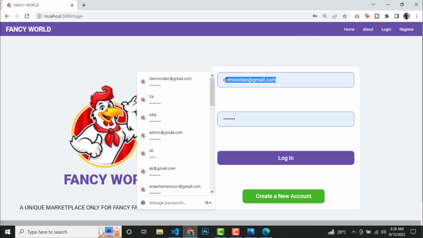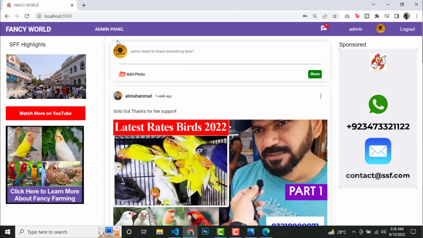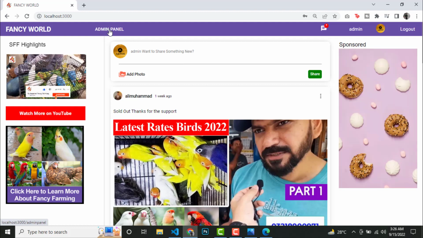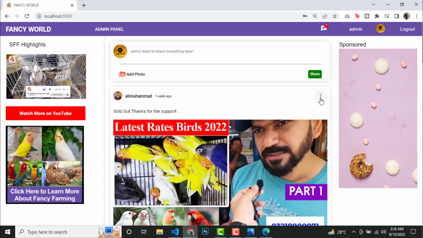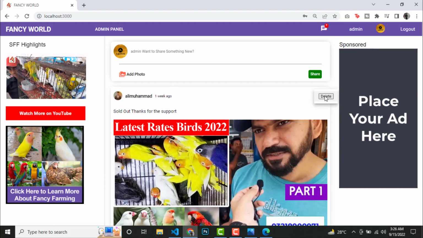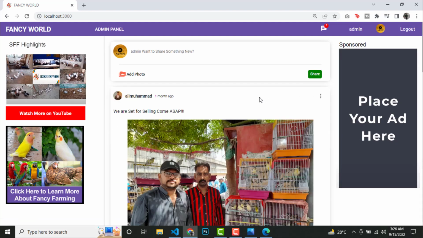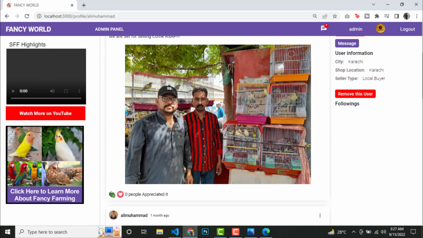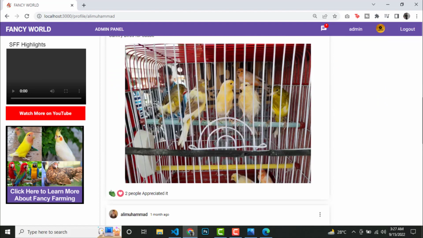Let's try logging in with the admin account. And as you can see, the top bar of the admin account has a special tag to visit the admin panel. But before that, let me add that admin has the right to delete any post on this platform. Let's give it a try and see if admin is able to delete posts or not. As you can see, this post is deleted and admin can remove any user from our platform. Let's delete one more post from the profile page this time, and then we will move to the admin panel.